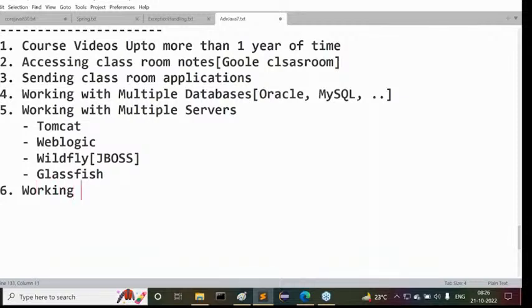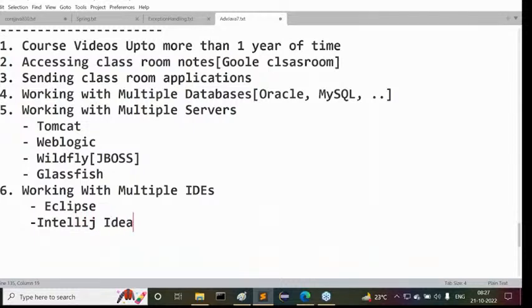Next one is working with multiple IDEs. Now, first of all, I'm going to use the Eclipse IDE, damn sure. Second one is IntelliJ IDEA. IntelliJ IDEA we are going to use. These two IDEs I'm going to use, but I'm able to use the NetBeans IDE too, but NetBeans IDE requires the Maven tool. Maven tool is required if you want to work with the NetBeans IDE.